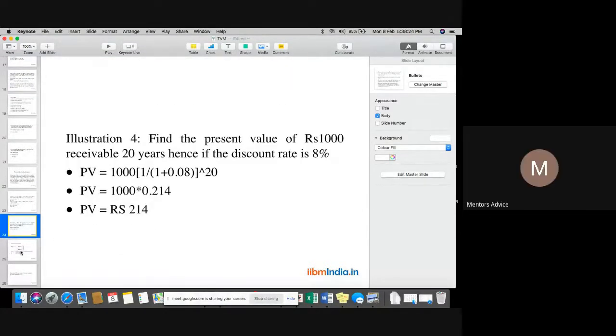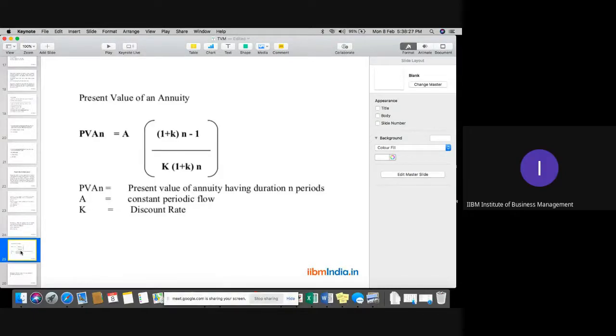Okay. Now we'll move to the next and the last variety of this time value of money, that is the present value of an annuity. For example, if you are receiving 10,000 rupees every year at a 10% rate of interest, and you will receive for the next 4 years, for example. So in this case, how to calculate this particular question? The formula for calculation of such a part would be 1 plus k, that is the interest rate, whole to the power n minus 1, divided by k into 1 plus k whole to the power n.